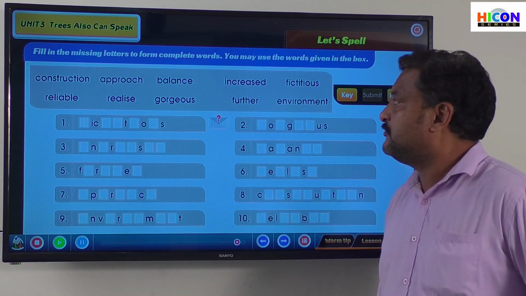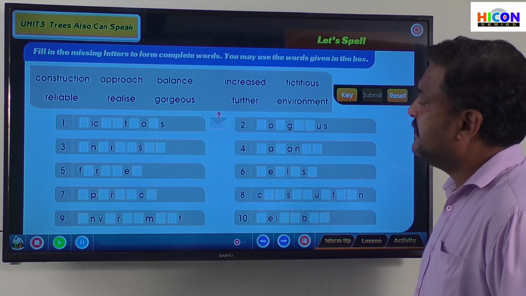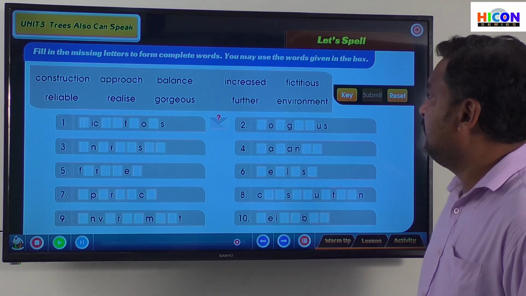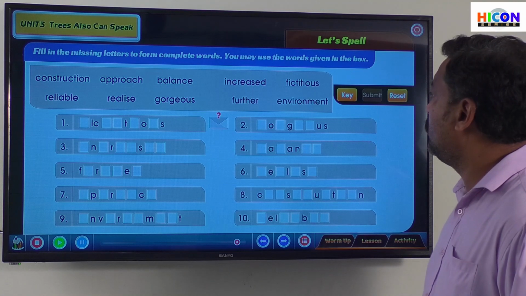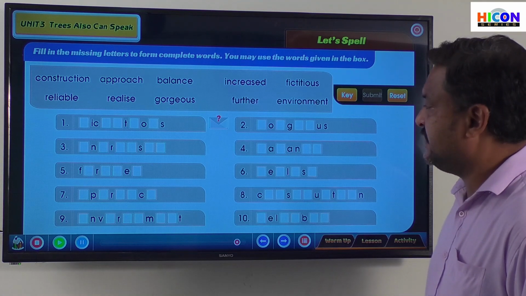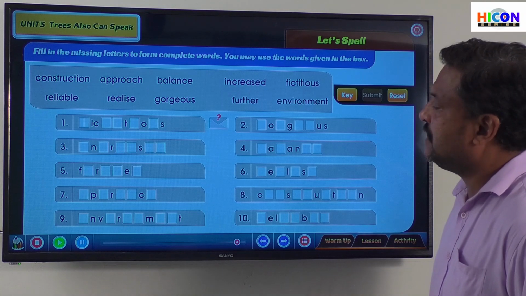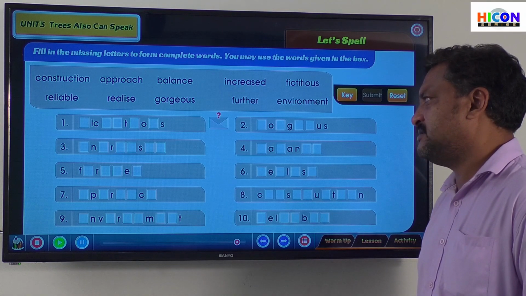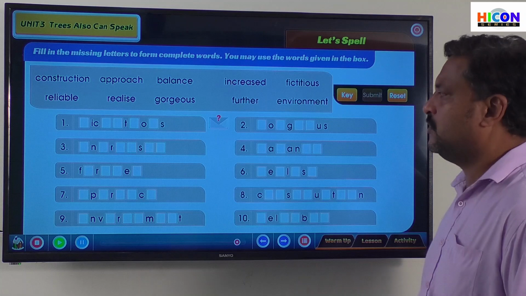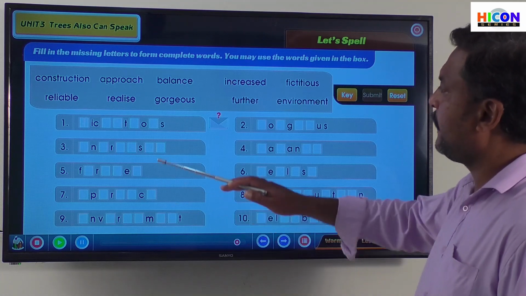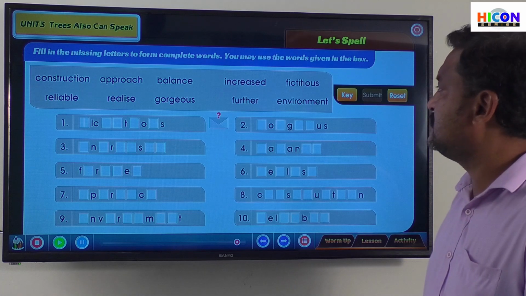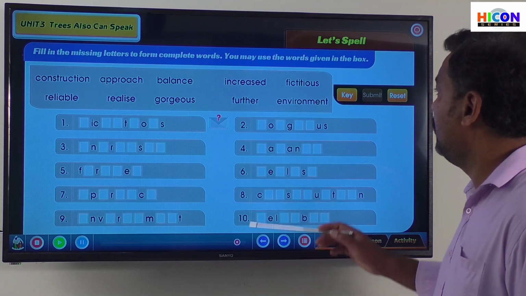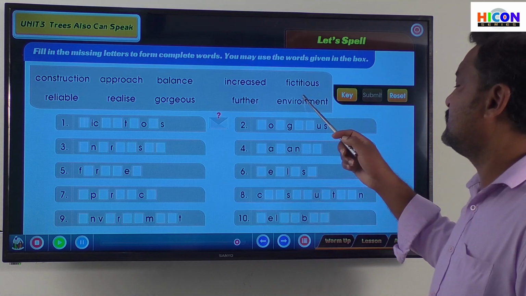Okay. So the first one is dash I C dash dash T dash O dash S. Construction won't come, approach won't come, balance won't come, increase won't come. Fictitious, isn't it?